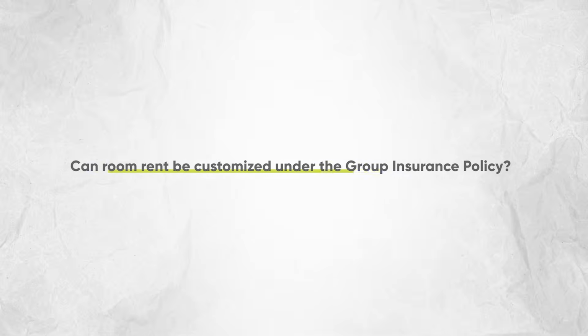Can room rent be customized under the group insurance policy? Yes, room rent can be customized in the group health policy. There are several options available for customization, including proportion of sum assured: 1%, 1.5%, and 2%. Single AC room, irrespective of the cost. No room rent capping at all.